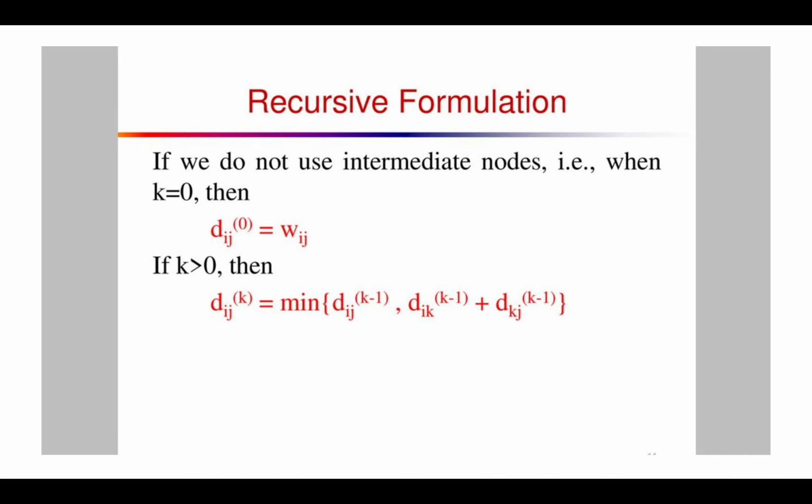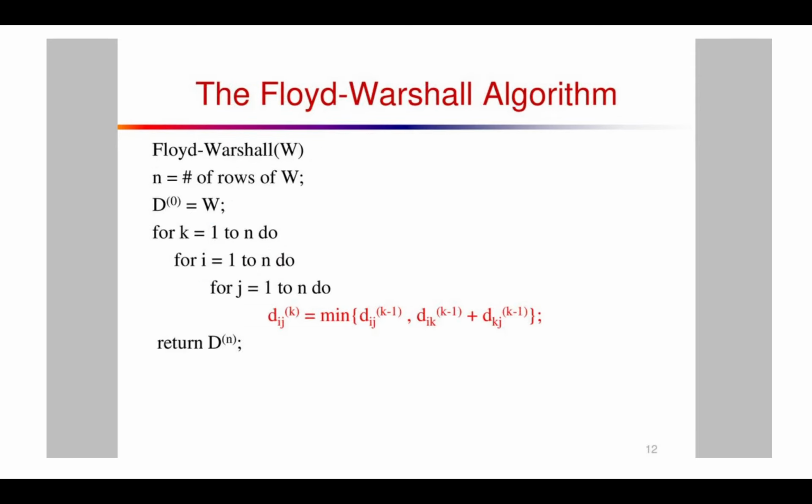Recursive formulation for the Floyd-Warshall algorithm. If k is equal to 0, then d_ij^0 is equal to w_ij. If k is greater than 0, then d_ij^k is equal to the minimum of d_ij^(k-1) and d_ik^(k-1) plus d_kj^(k-1). This is the algorithm for Floyd-Warshall.